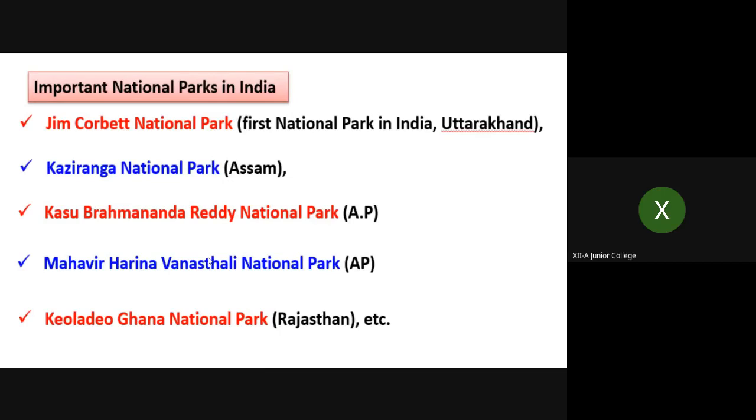Now, these are some of the examples of important national parks in India. That is Jim Corbett National Park, which is considered to be the first national park in India, located in the state of Uttarakhand. Kaziranga National Park, everybody must be knowing, in Assam. That is for the one-horned rhino. Then Kasu Brahmananda Reddy National Park in Andhra Pradesh, Mahavir Harina Vanasthali National Park in Andhra Pradesh, then Keoladeo Ghana National Park in Rajasthan. These are some of the examples.